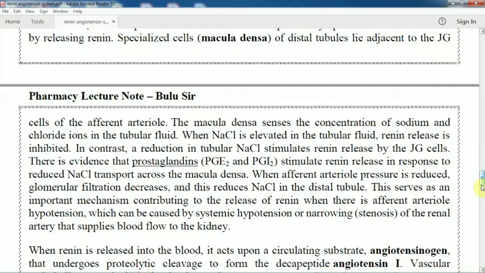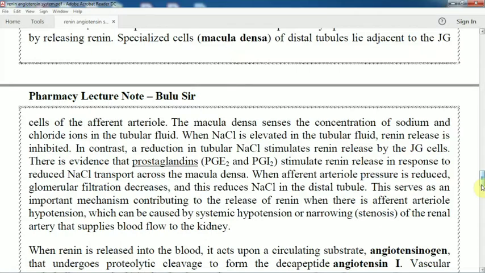the macula densa. So when afferent arterial pressure is reduced, glomerular filtration decreases, and this reduces NaCl in the distal tubule. This serves as an important mechanism contributing to the release of renin when there is afferent arterial hypotension, which can be caused by systemic hypotension or narrowing of the renal artery that supplies the blood flow to the kidney. So when the renin is released into the blood, it acts upon circulating substrate.